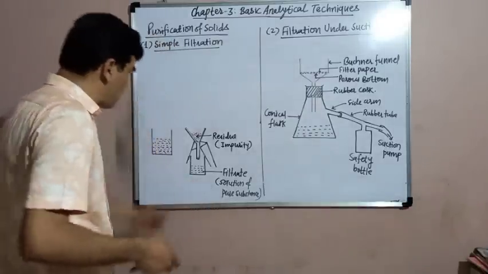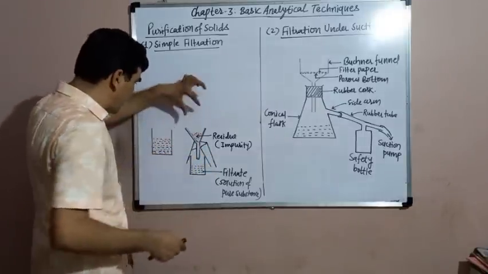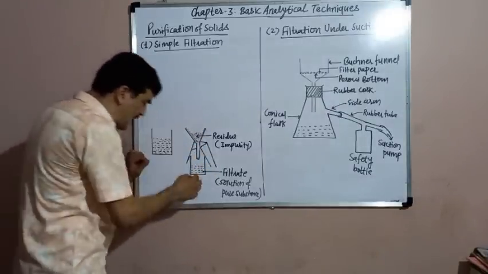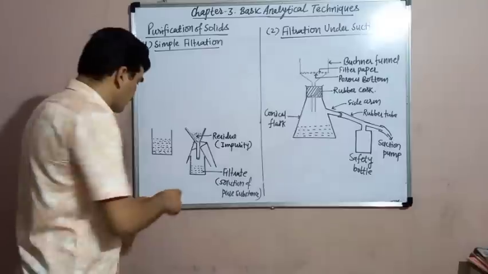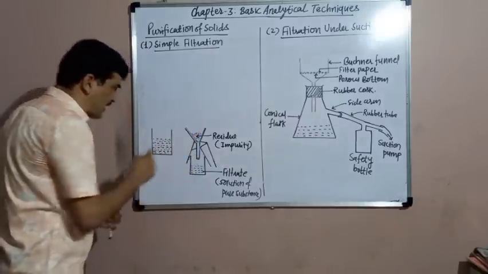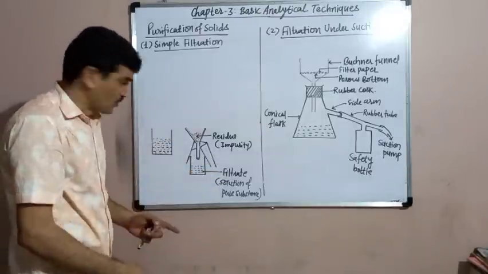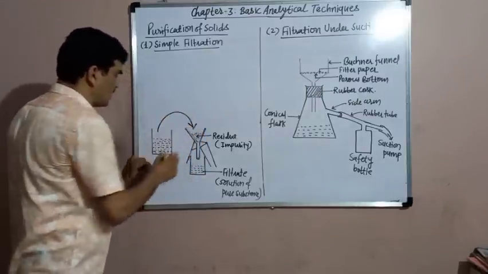Then that funnel is placed on the tripod stand. This is the tripod stand. The funnel is placed on the tripod stand. And below the funnel, a beaker is placed. This is the beaker which is placed below the funnel. Now this mixture which is to be separated is poured in the funnel.